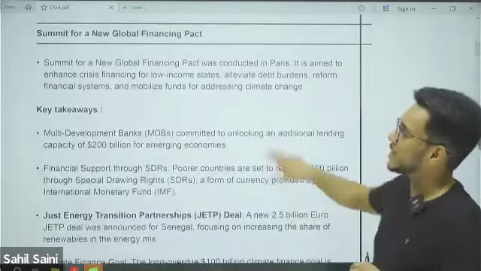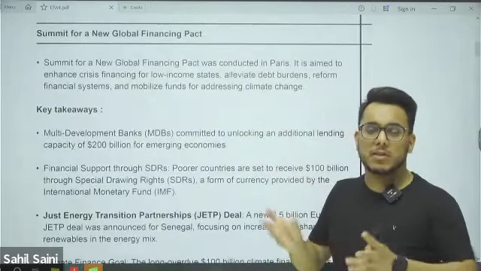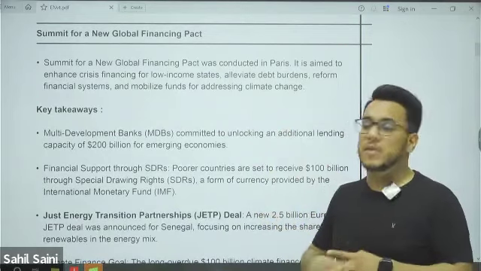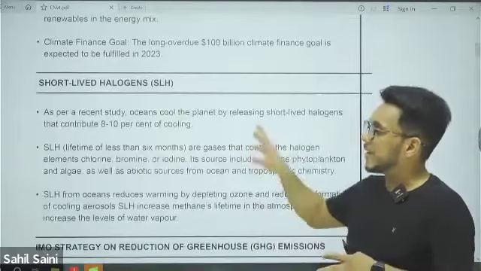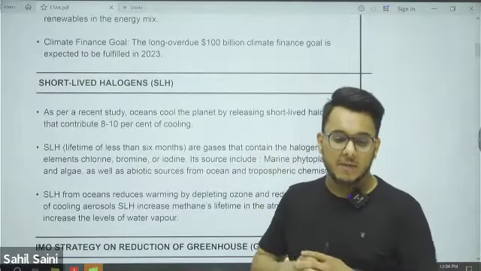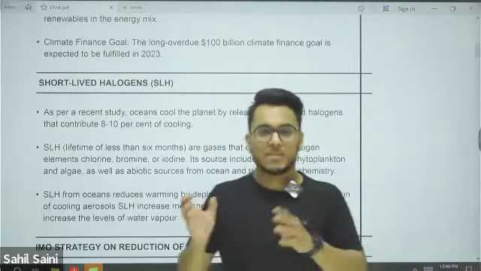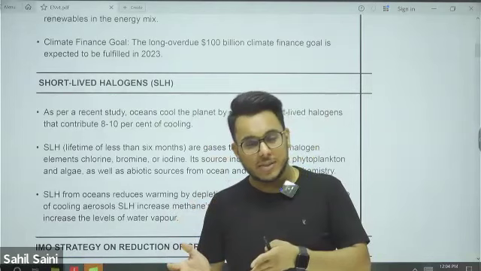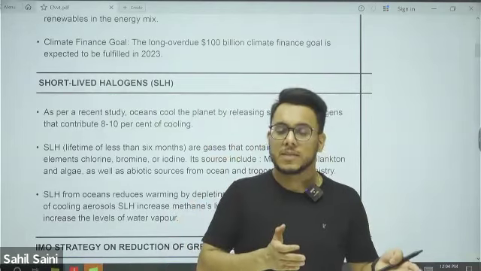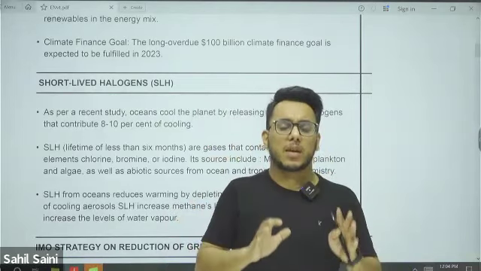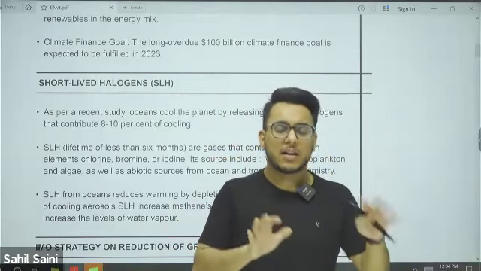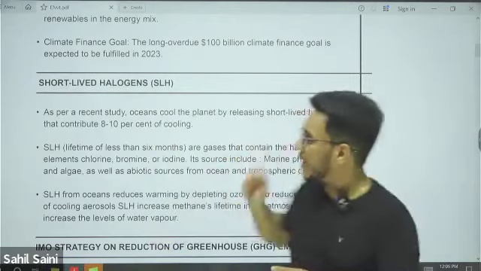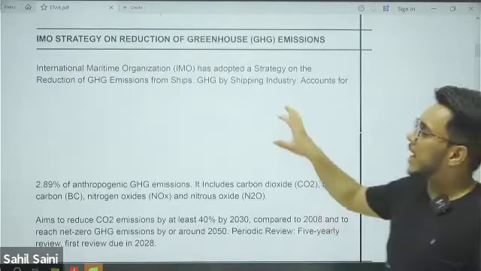That we discussed. Then the Summit for a New Global Financing Pact, which was held in Paris, and its important takeaways with respect to finance availability for developing countries, we discussed in the previous class. Then short-lived halogens. Their exact impact on climate is debatable. Some say it has a positive impact, some say negative, but now it has been said that the net effect of short-lived halogens on climate is that they cool the climate. Then next is the IMO strategy.